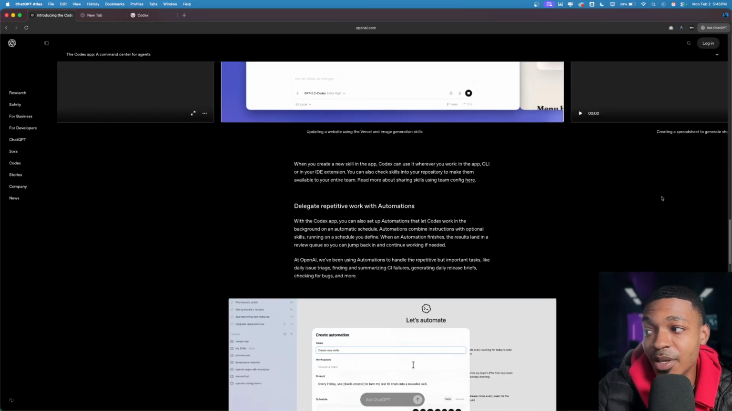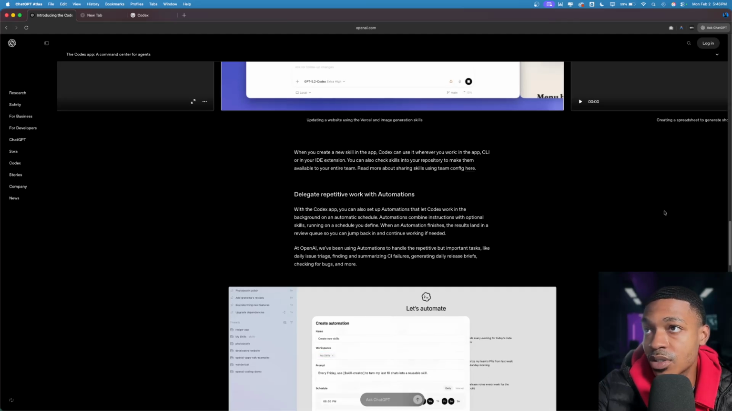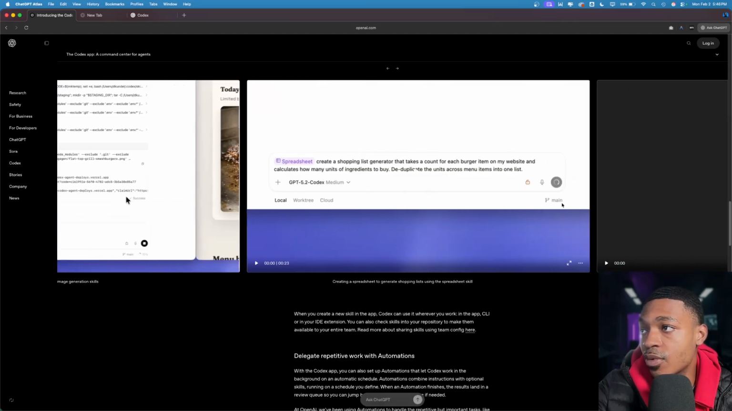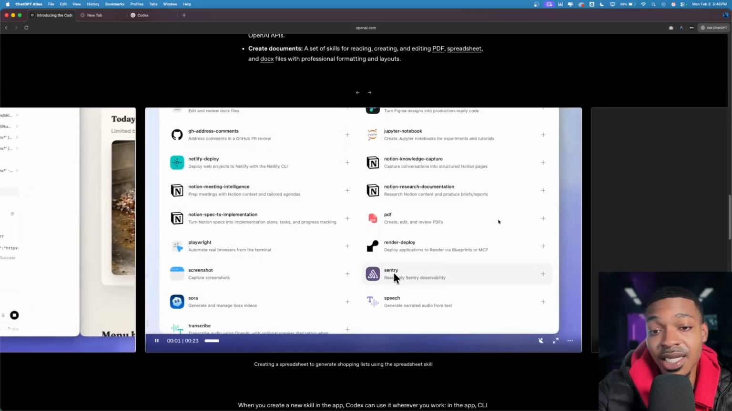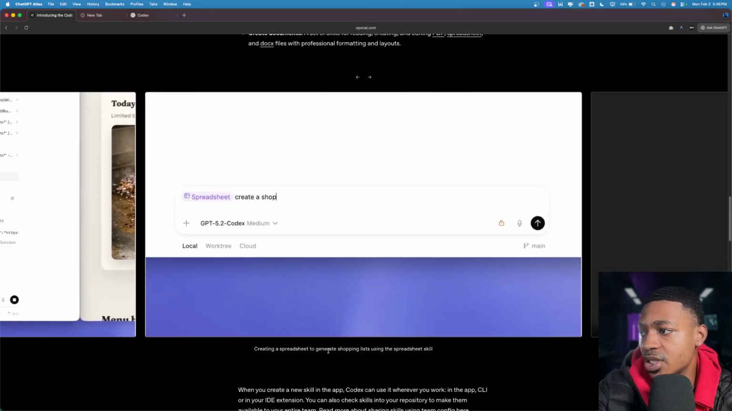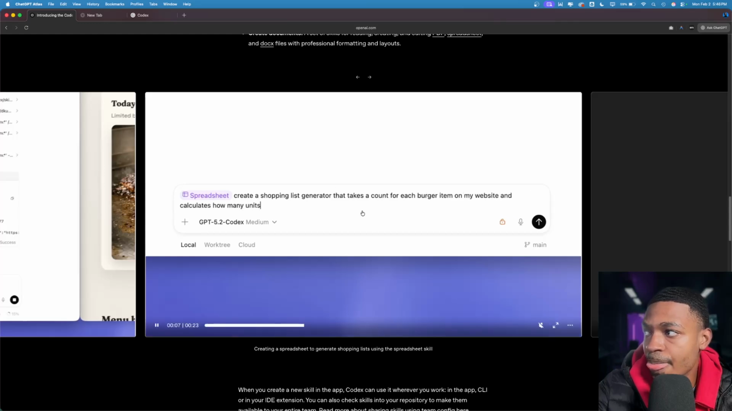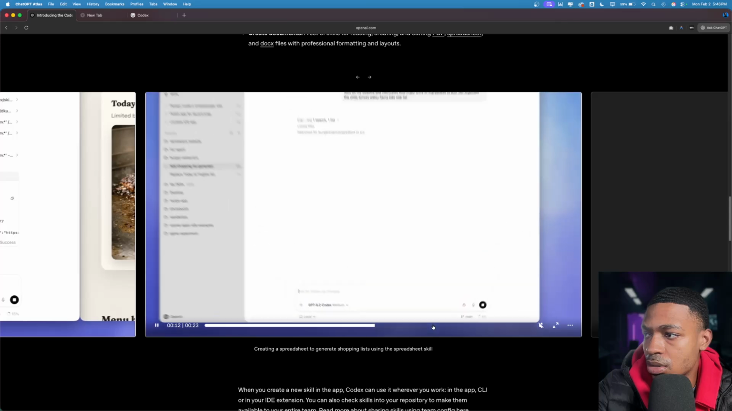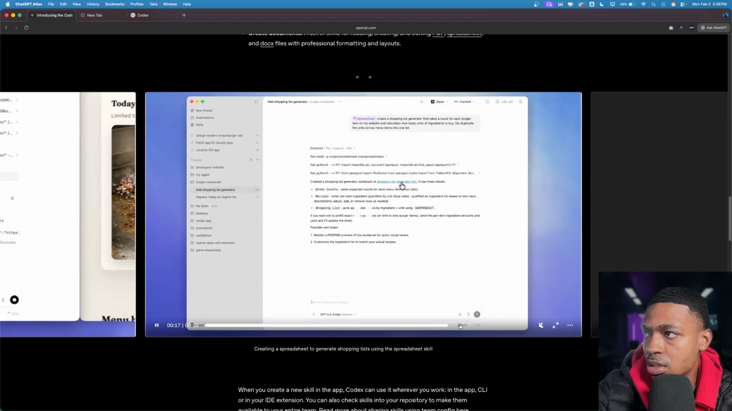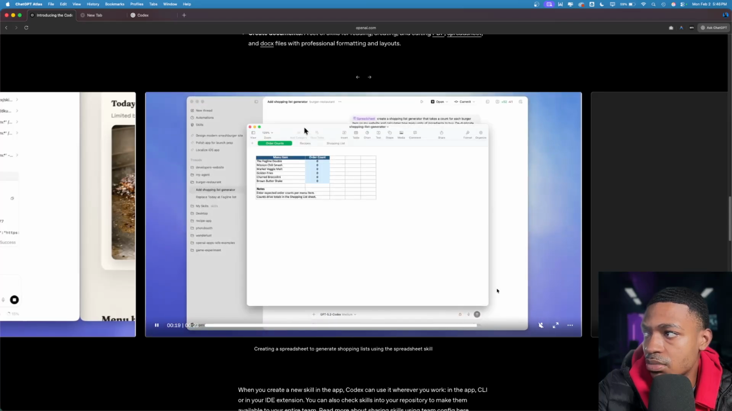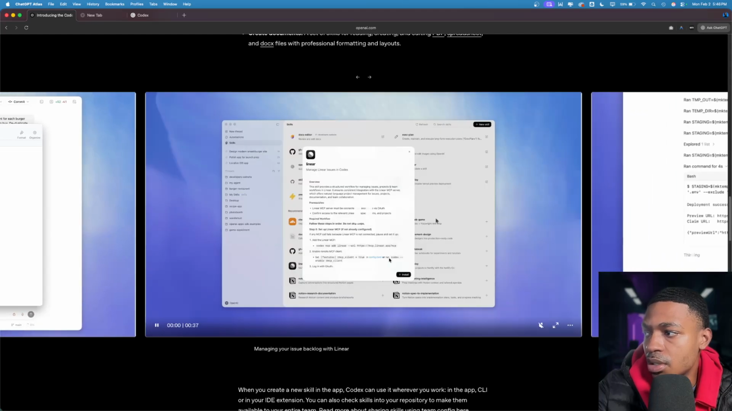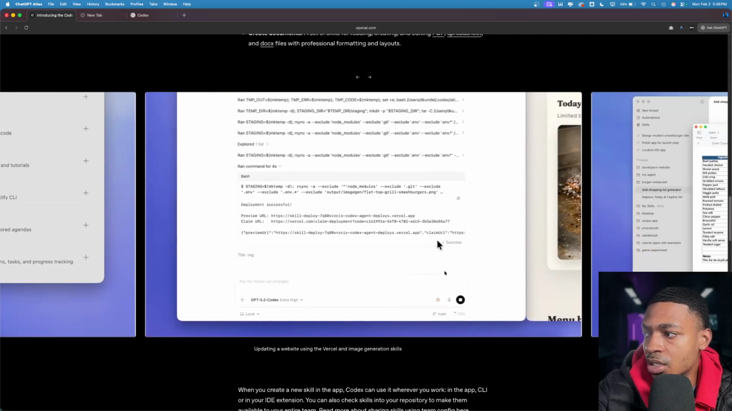They don't want people writing code anymore. Like that's the way the world is going. They do not want people writing code anymore. They're saying, let us write it. Creating a spreadsheet to generate shopping lists using the spreadsheet skill. Okay. Let's see this. Got it. Bam. Managing your issue backlog. Updating.